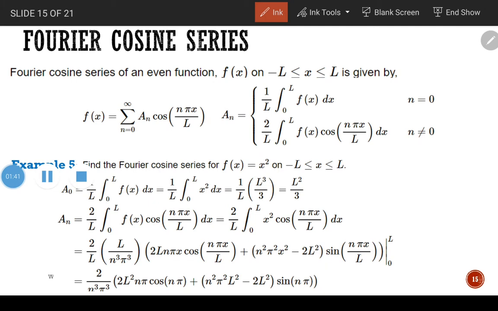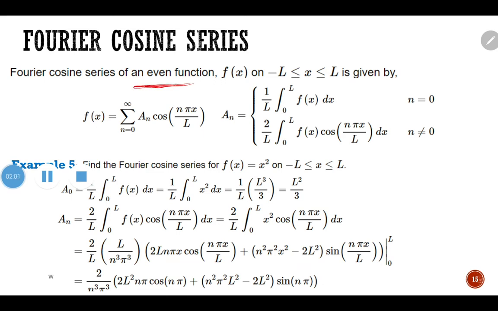The formula mentioned here is specifically for the Fourier cosine series of an even function. This is how the Fourier cosine series looks like.